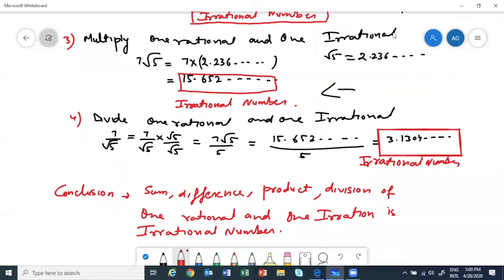Division also, they will give you the value of root 5. Basically, you want to show it is irrational. Here, for example, we are trying to show that. But when you are doing mathematics in your higher classes, it won't be required, because we will never bring it to decimal. We will solve it without bringing it to decimal. It's just because we want to show you what will happen.